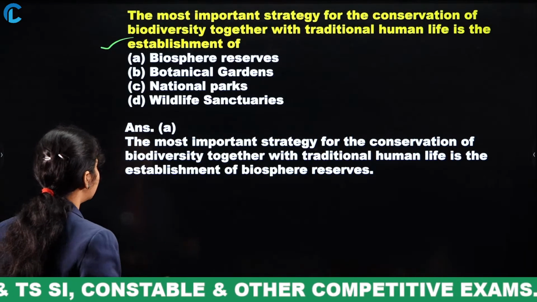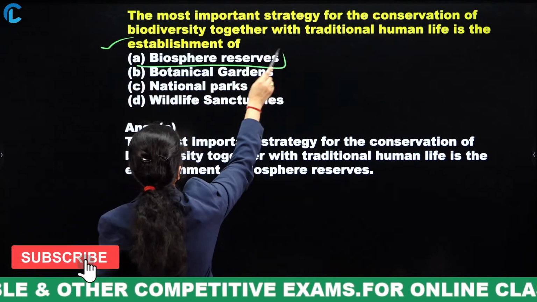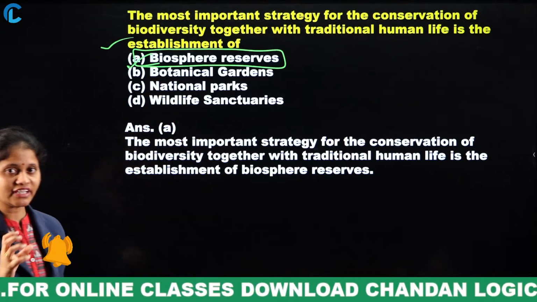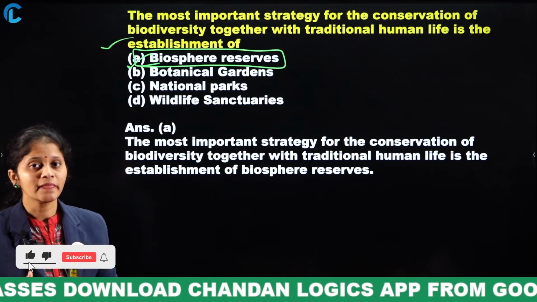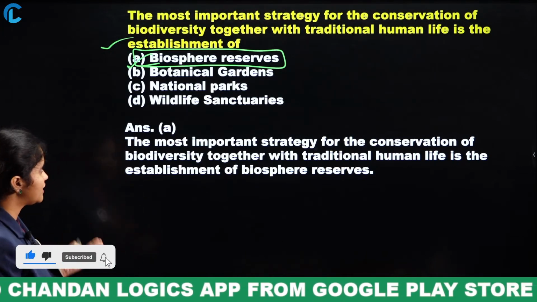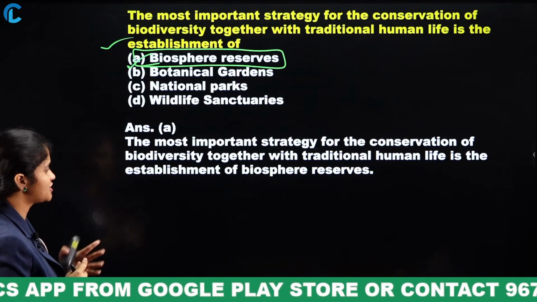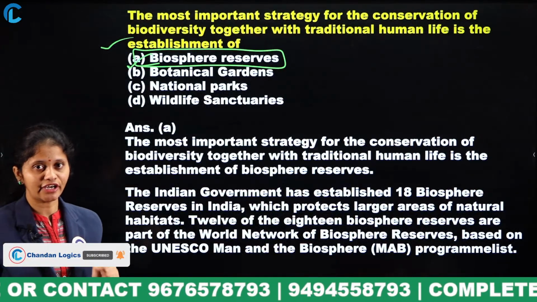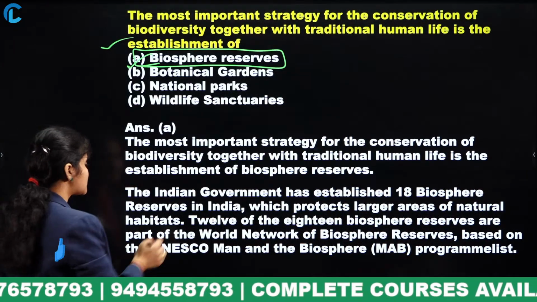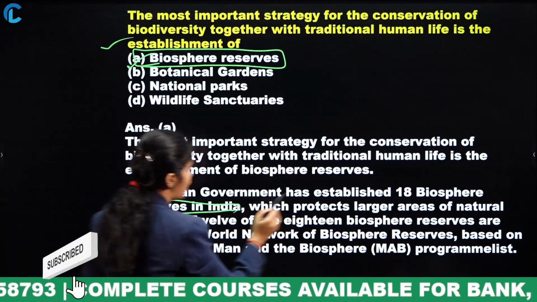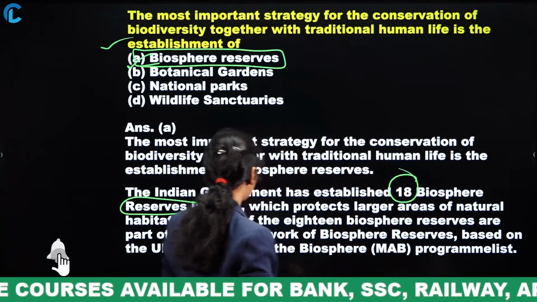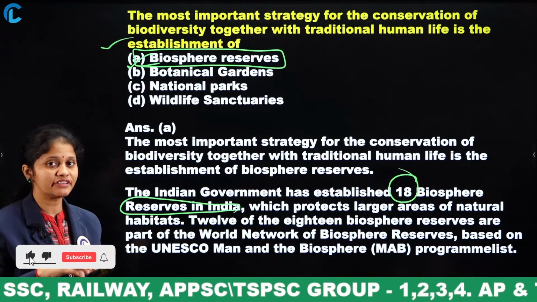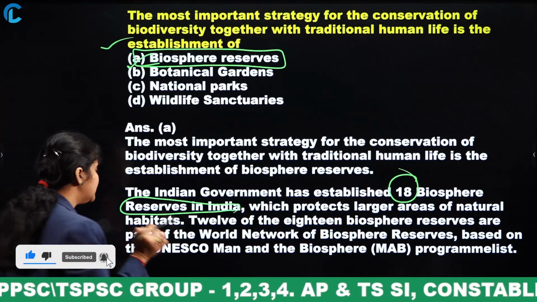So the answer is biosphere reserve. If we establish the biosphere reserve, then the most important strategy is that we can conserve the biodiversity along with the traditional life of the humans. That is all about establishing the biosphere reserves. And also in India, the Indian government established 18 biosphere reserves. How many? 18 biosphere reserves. And these biosphere reserves are protected areas of the natural habitats.